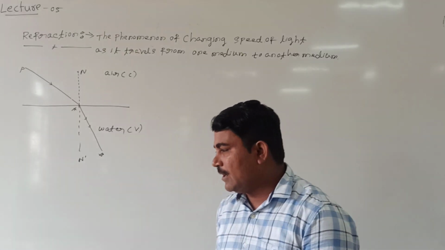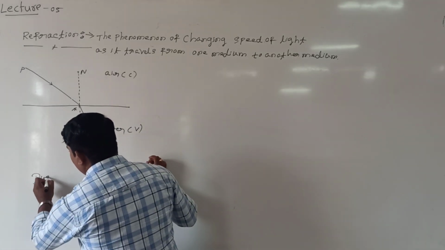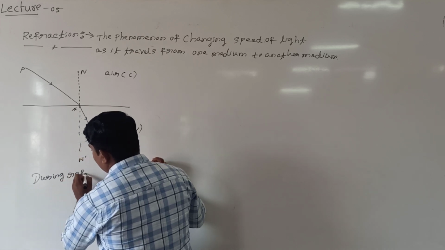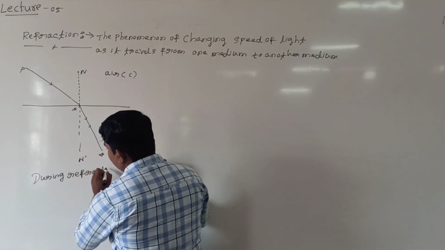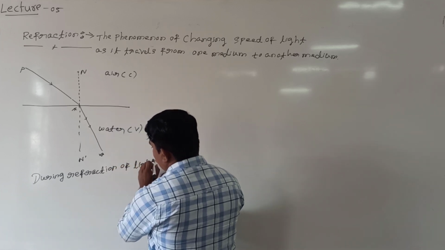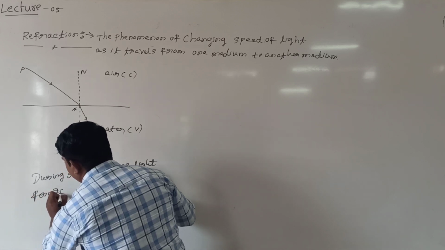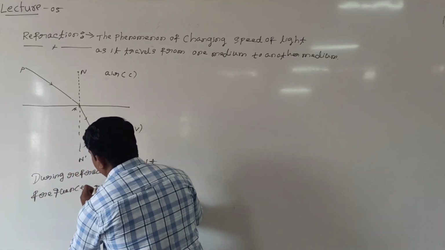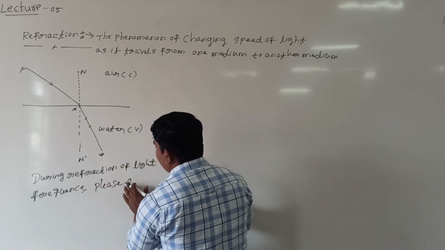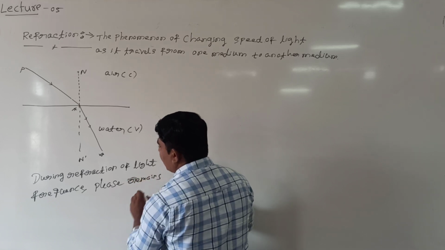Look at what I am saying: during refraction of light, frequency and phase of the light remain the same.